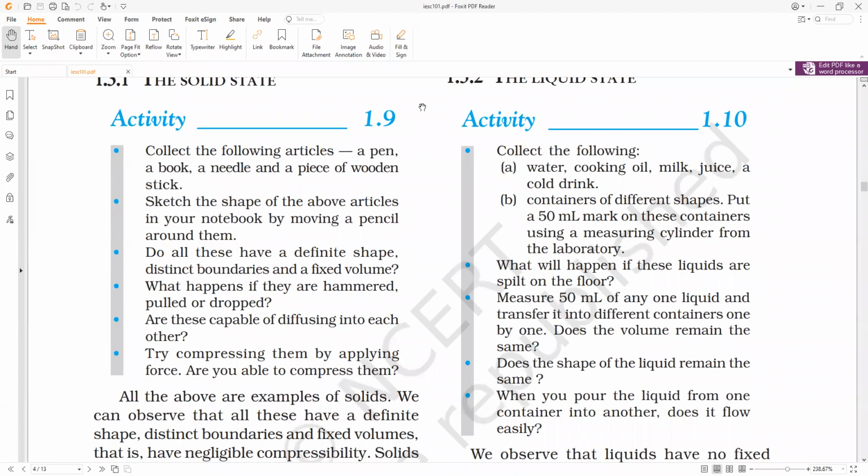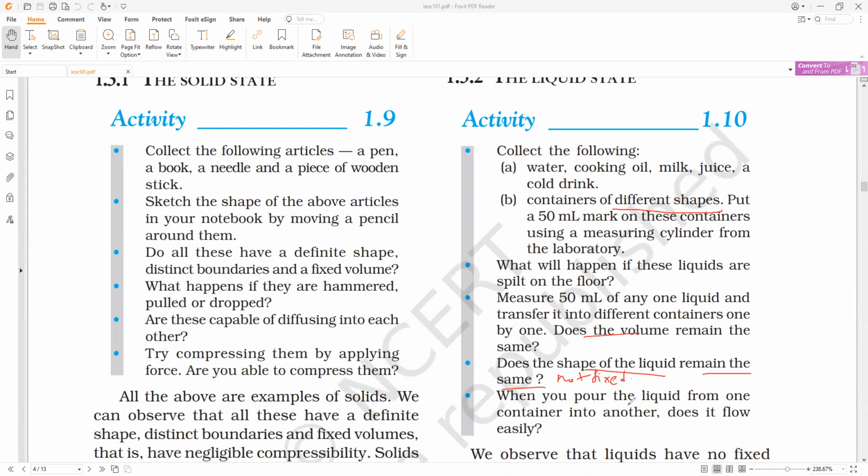Yes, the volume remains fixed, but I am putting it into different shapes. So what is the shape of that liquid? Is it the same? No. Does the volume remain the same? Yes. But does the shape of the liquid remain the same? No, because we are putting it in different shapes. Based on the shape of the container, it takes that shape. So what is the conclusion? Liquids have a fixed volume, but their shape is not fixed.